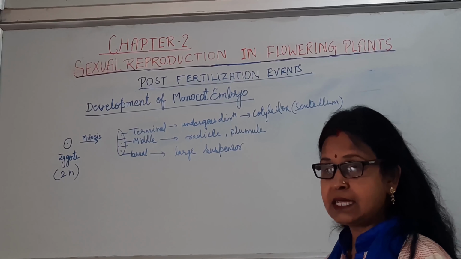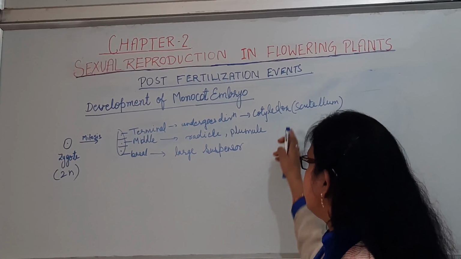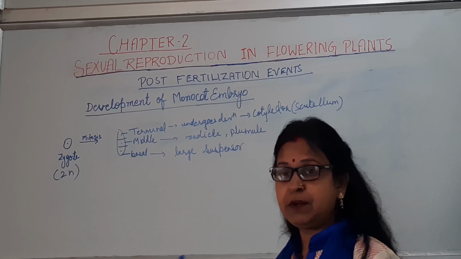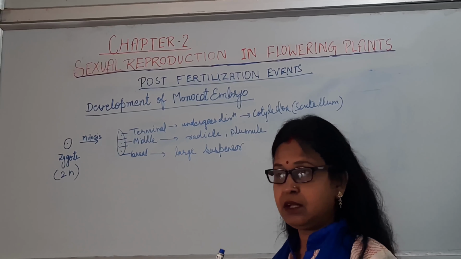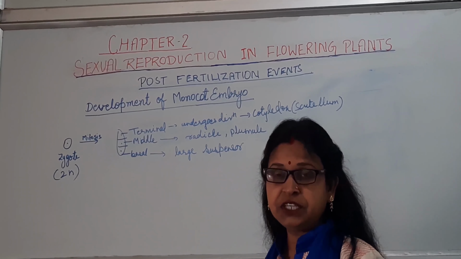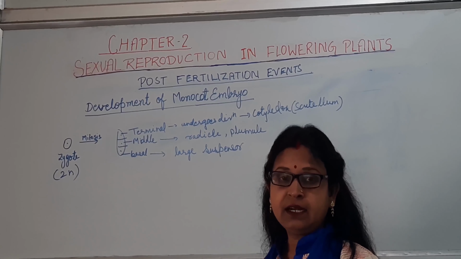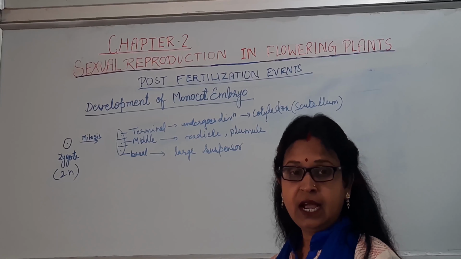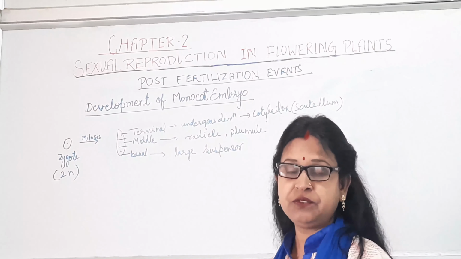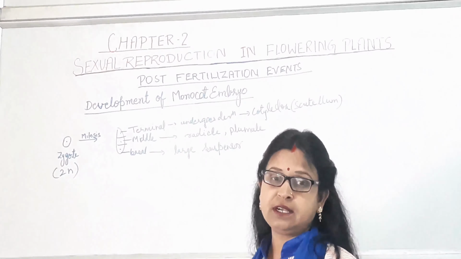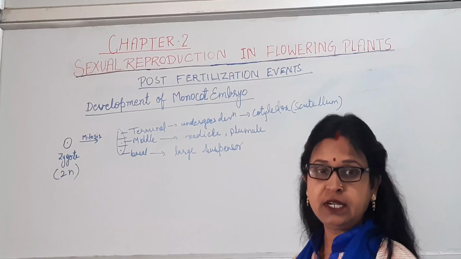The embryonal axis is present at the lateral side of the scutellum or the cotyledon, whose upper portion is known as the plumule, which is covered by a membranous sheath known as the coleoptile, and on the lower side the radicle is covered by a sheath which is known as the coleorhiza. Now we will discuss this diagram of the monocot embryo.